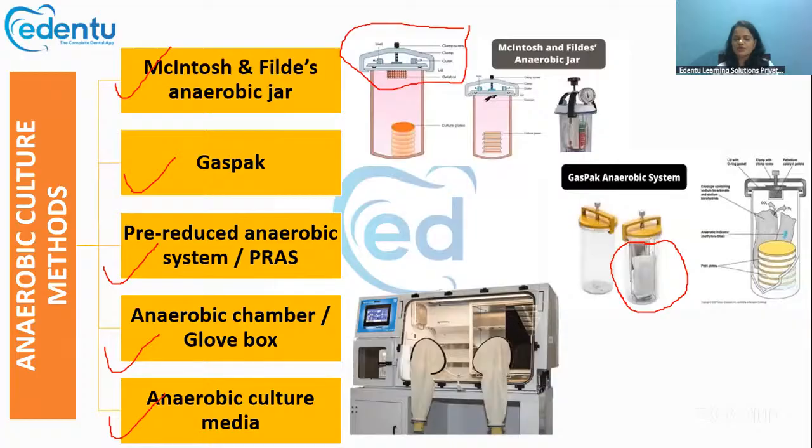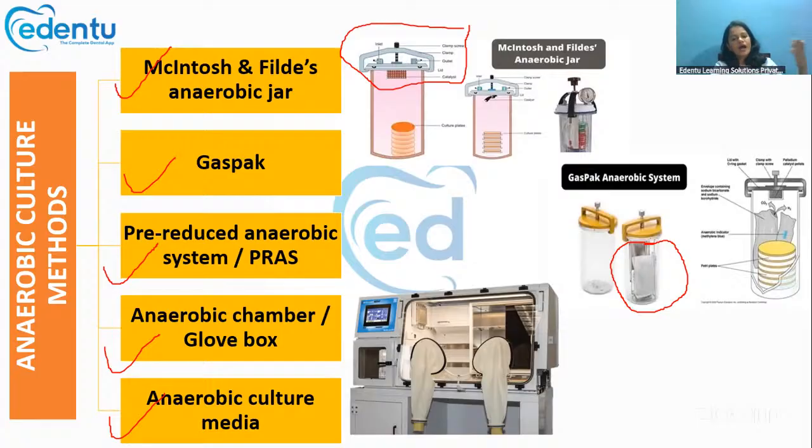Then in the pre-reduced anaerobic system, already prepared media is used. Then the anaerobic chamber or glove box is an airtight chamber filled with inert gas. Inert gas means gases which are chemically not reactive; they are stable and do not readily undergo any chemical reaction. Gases like helium and neon are added to this anaerobic chamber. So that is about the anaerobic chamber.